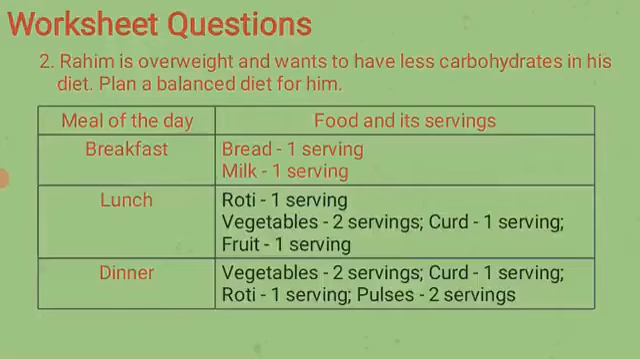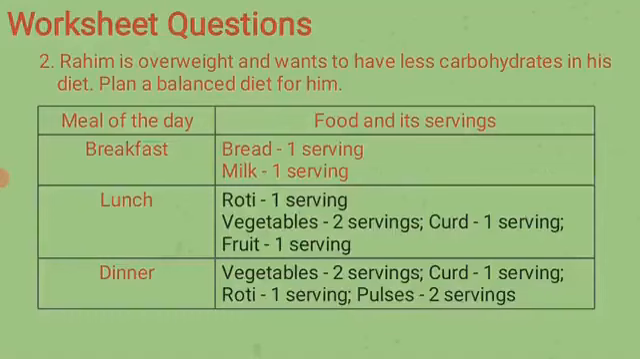The breakfast was filled already. For breakfast, bread 1 serving and milk 1 serving. To plan a balanced diet for Rahim, what should he eat for lunch?